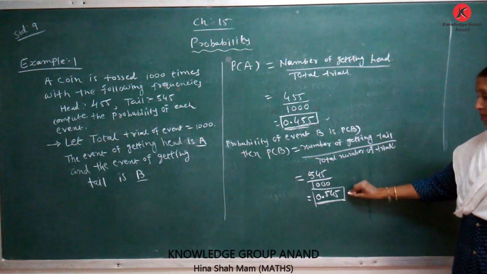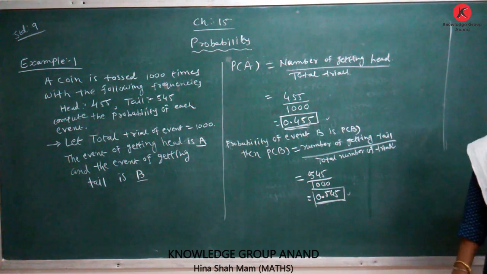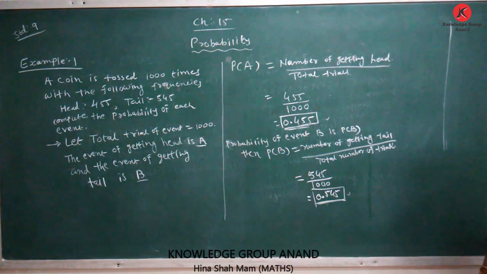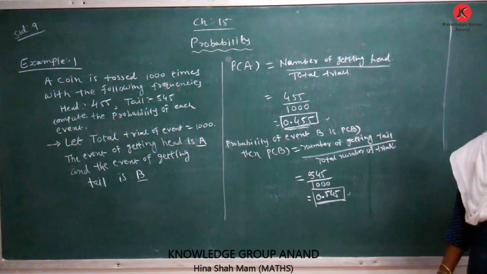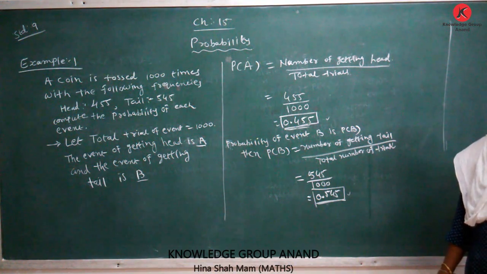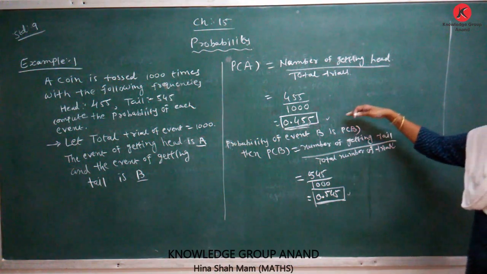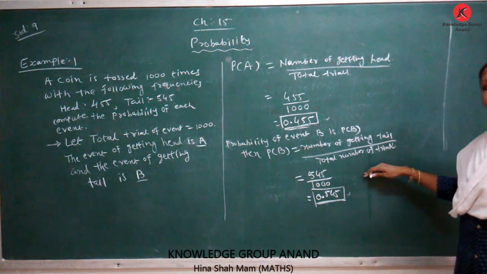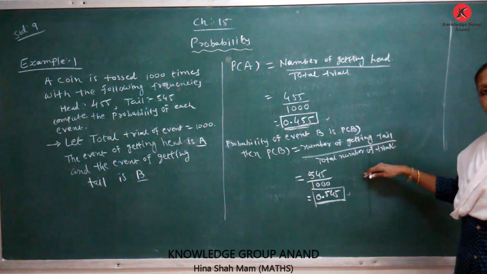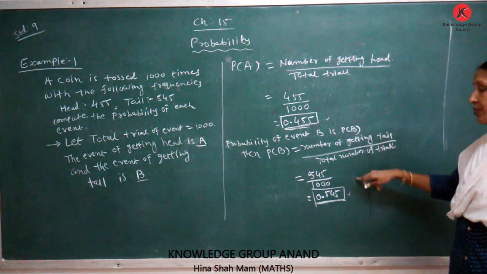Here it satisfies all our properties of probability. The value of probability lies between 0 and 1, including 0 and 1. The sum of the probabilities of all events of an experiment is equal to 1.